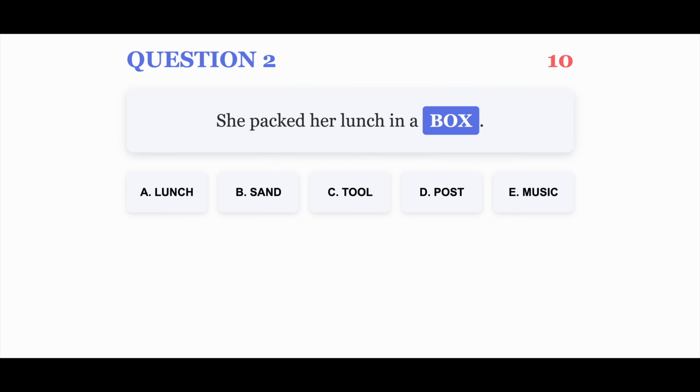Question 2. She packed her lunch in a box. Your options are A. Lunch, B. Sand, C. Tool, D. Post, E. Music. You have 10 seconds.